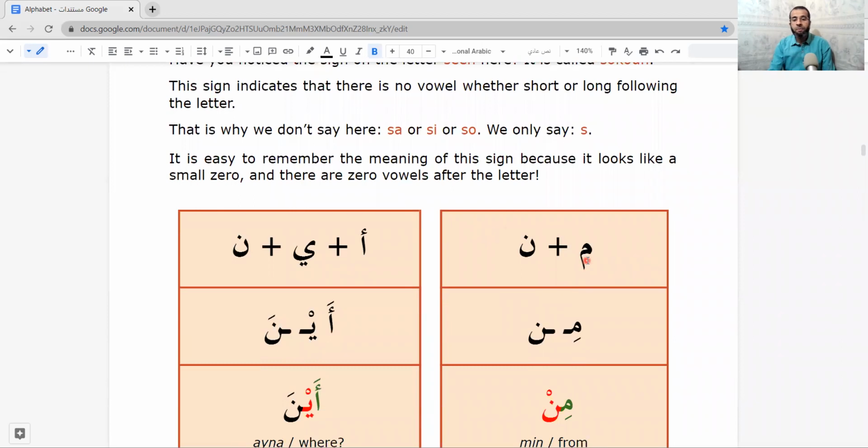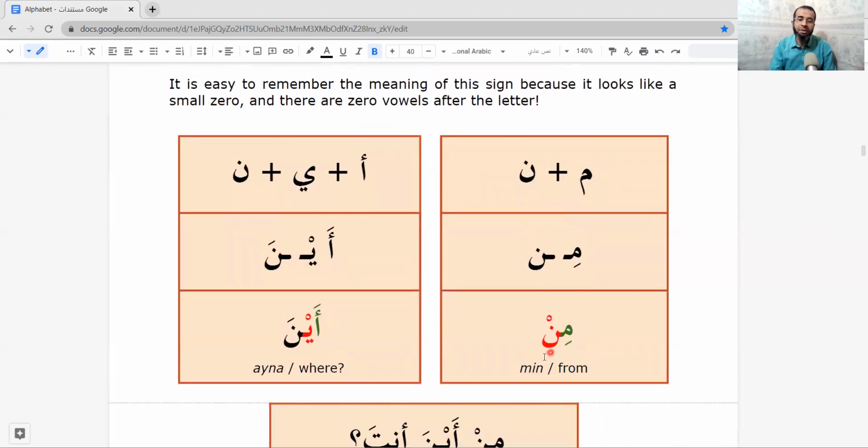Let's read these words. This is mim and this is noon. But mim here has kasra. So will it be ma or mu or mi? Mi. So this will be min. Min. It means from. By the way, we studied before another word like this exactly, but it was man. Mim had fatha. So it was man. Man anta. Man anti. Who are you? Man means who. But here it's min, and it means from.